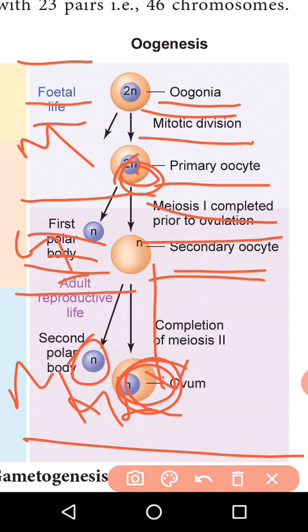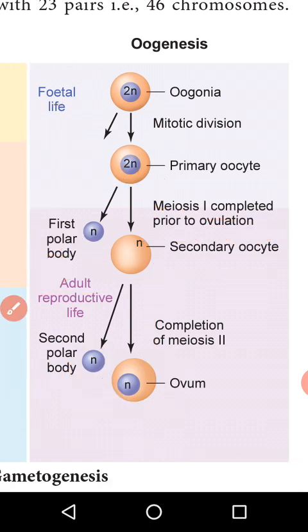This is the total process of oogenesis. Another difference: during spermatogenesis, the growth phase is insignificant, but the growth phase is very important in oogenesis. This is another difference between spermatogenesis and oogenesis.